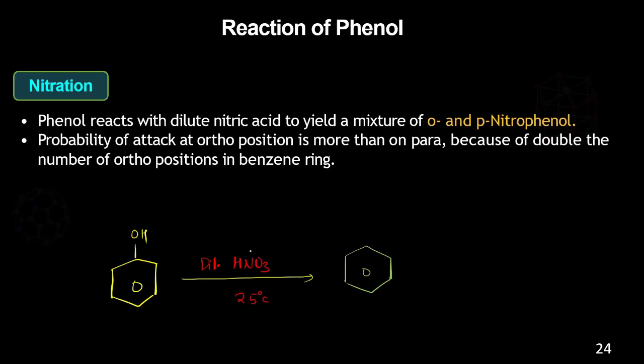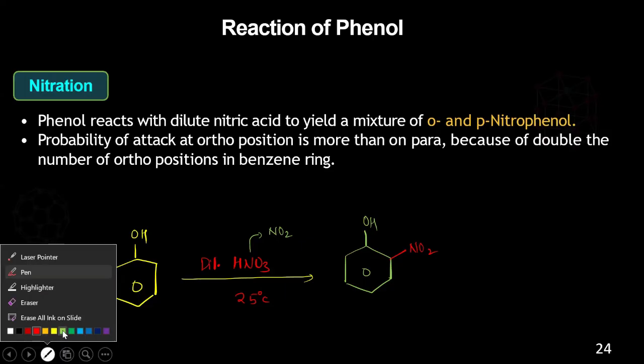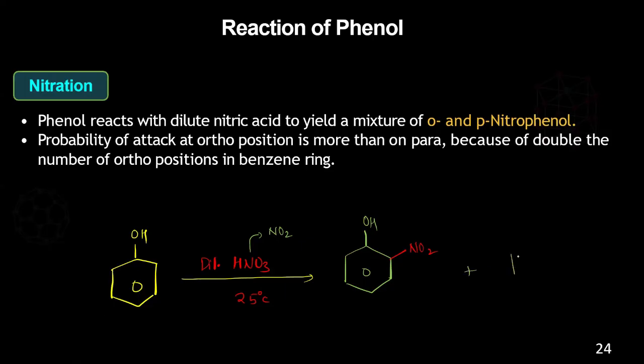So remember, from this nitric acid, you get the nitrogen dioxide. So this NO2 will sit either in the para position or in this position. Let's keep the OH, and the NO2 will sit either at the para position or at this position.